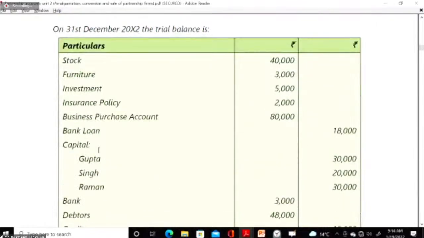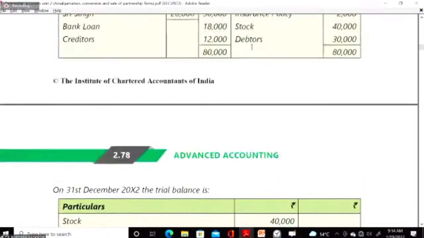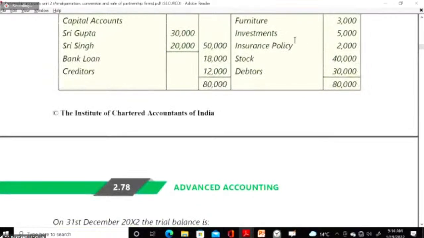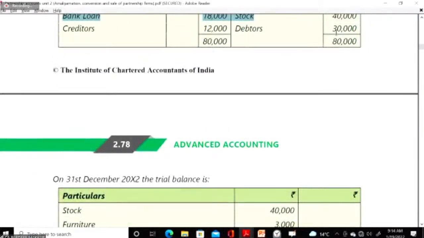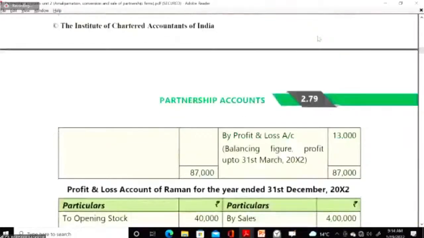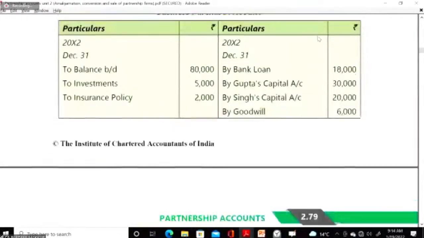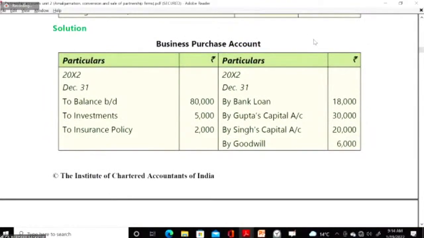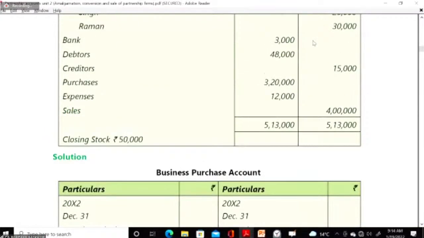Here it is given to you. We have investments worth rupees 5,000 with us. See from here, investments 5,000, insurance policy 2,000, stock 40,000, debtors 30,000. Just a moment.